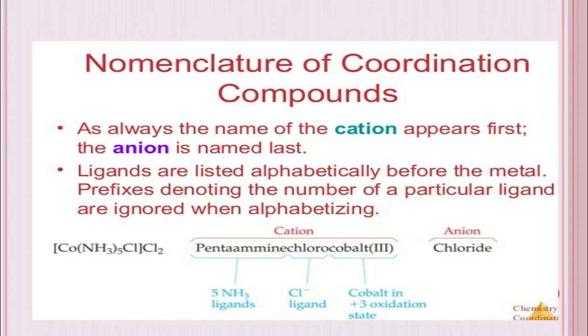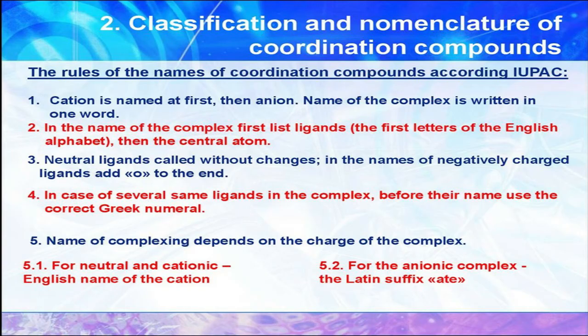You just check out the alphabetical order. Amine, A comes first, then only it will be followed by C, chloro, isn't it? So you can name them first amine and then only chloro. Okay, classification and nomenclature of coordination compounds.